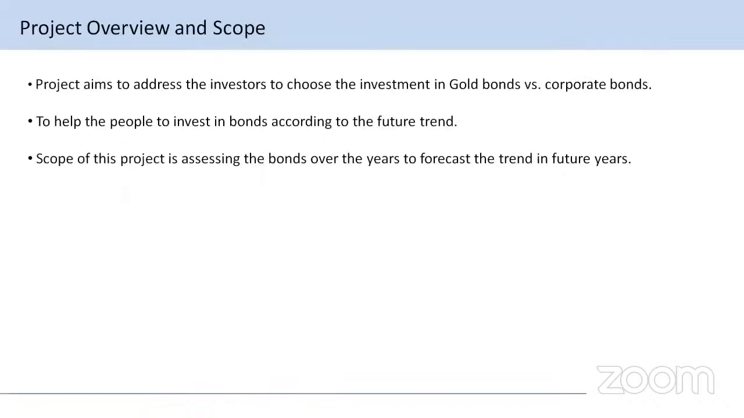Now I would like to introduce the project overview and the scope of this project. The project aims to help investors choose between investing in gold bonds versus corporate bonds, to help people invest in bonds according to the future trend. The scope of this project is assessing the bonds over the years to forecast the trend in future years.